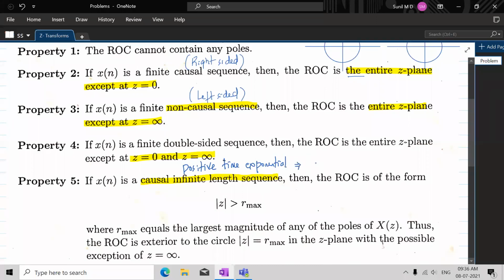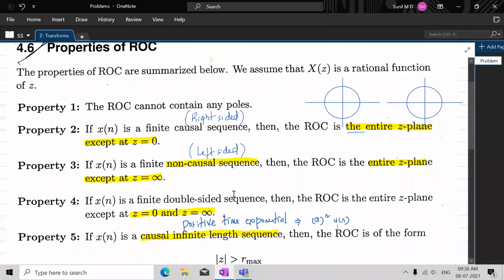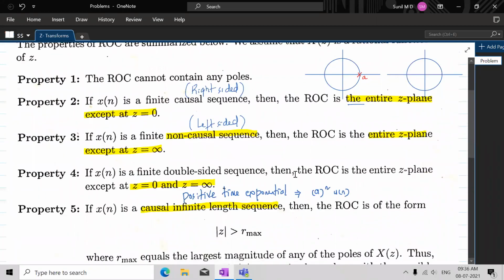The positive time exponential looks like a to the power n, u of n. So for such a signal, the region of convergence is outside the circle with radius a. Let's say this is a circle with radius a. One example that we have seen for a causal infinite length sequence is the positive time exponential, and for this the region of convergence is outside the circle with radius a.